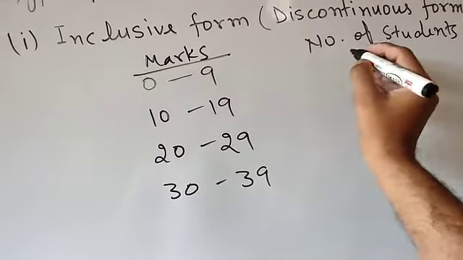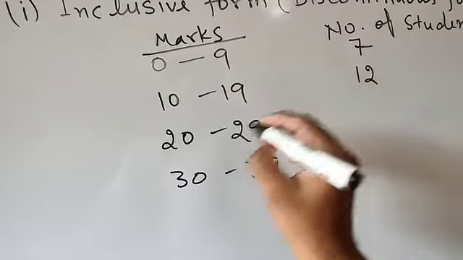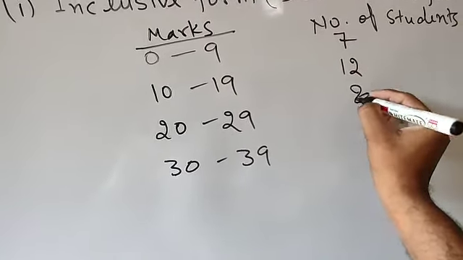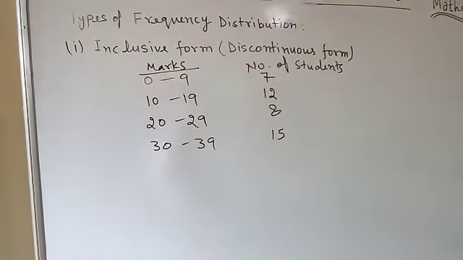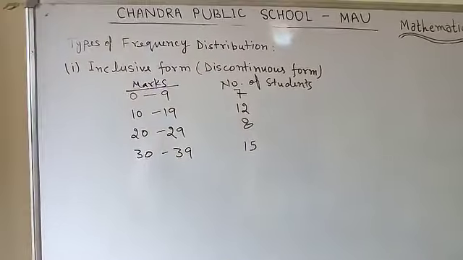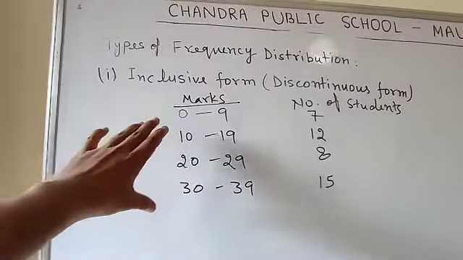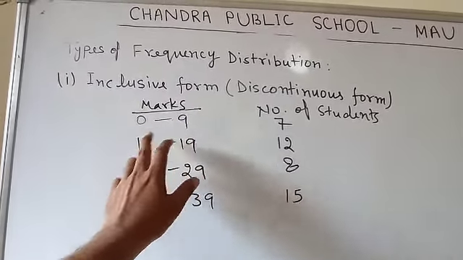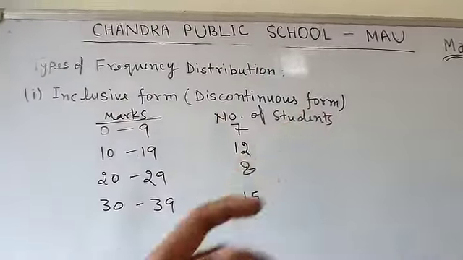Here suppose that 0 to 9 there were 7 students, 10 to 19 suppose that 12, 20 to 29 8 students, 30 to 39 15 students. So if I am going to collect the marks of the different students and represent that data in the group frequency like 0 to 9, 10 to 19, so here the first one is inclusive form or discontinuous form.